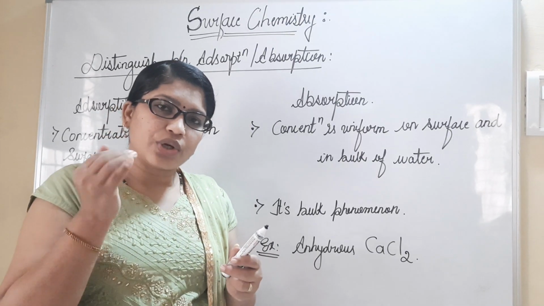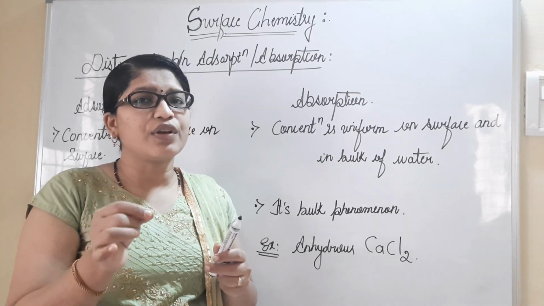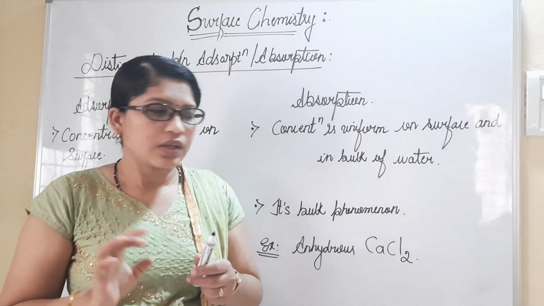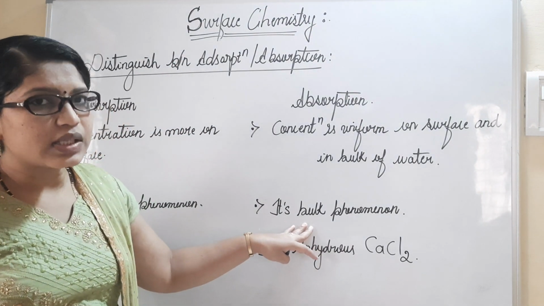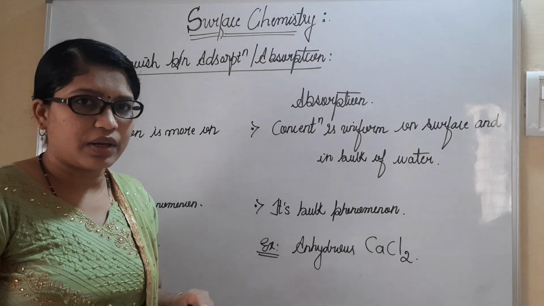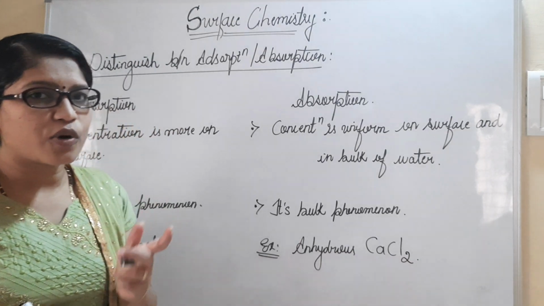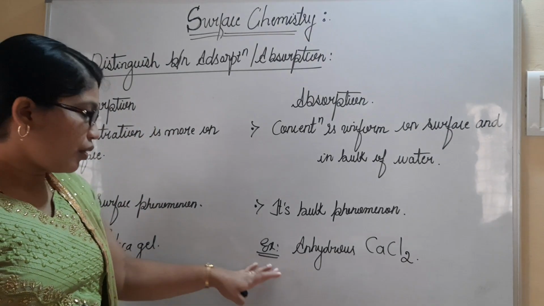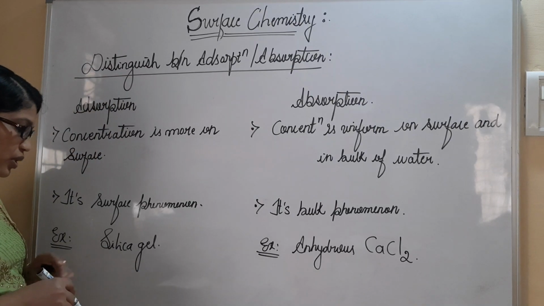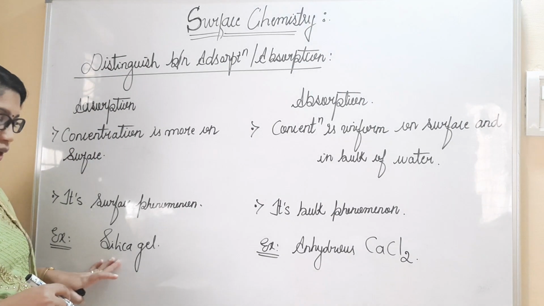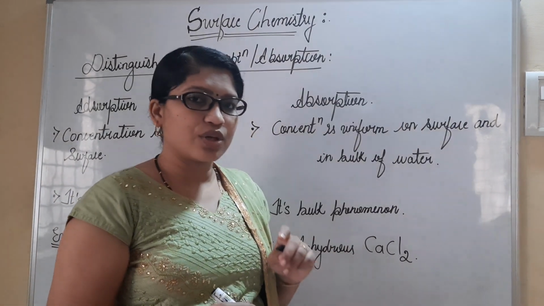Okay, that means uniform distribution of water molecules will be taking place in each and every corner of the sponge. Here that absorption process will be considered a bulk phenomenon. Bulk in the sense that the water molecules go into the core of the sponge also. And here I have two examples. For the adsorption process I could consider silica gel, and for the absorption process I could consider anhydrous calcium chloride.